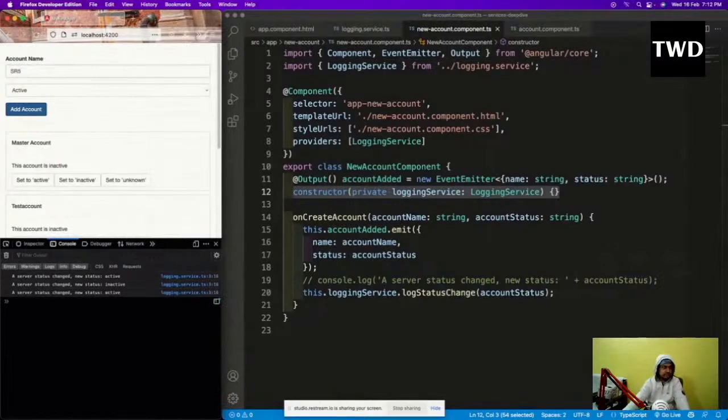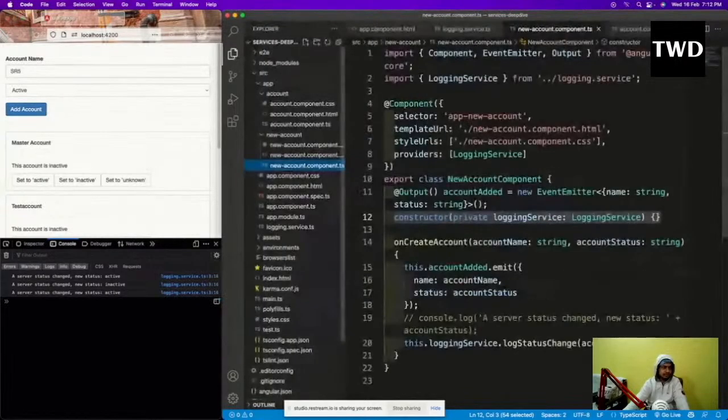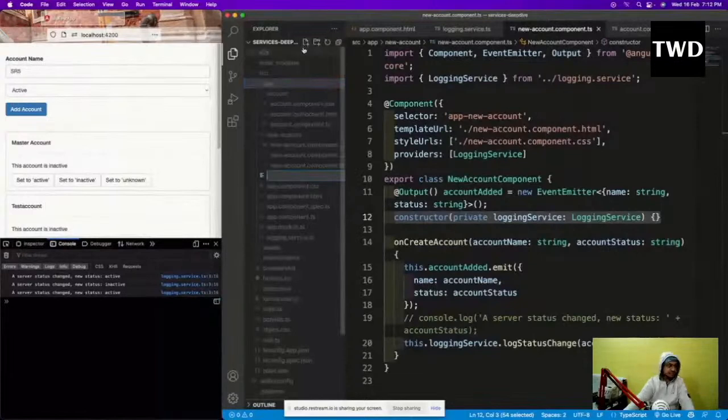So now we will look into another use case of services, which is to store and manage the data. So now we are going to create another service. Here in the app, I will create accounts.service.ts, accounts.service.ts I've done.